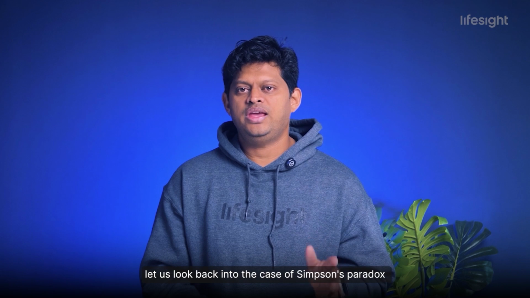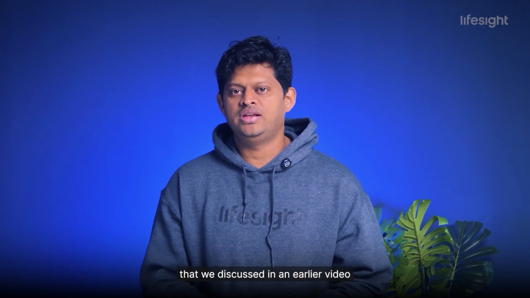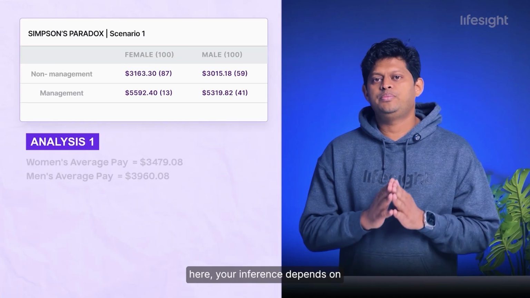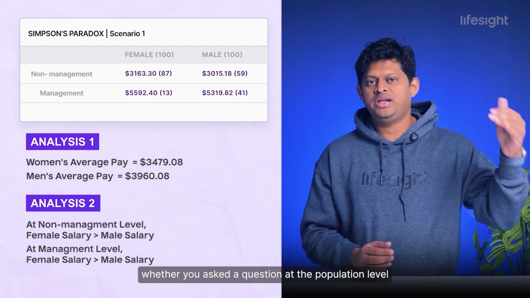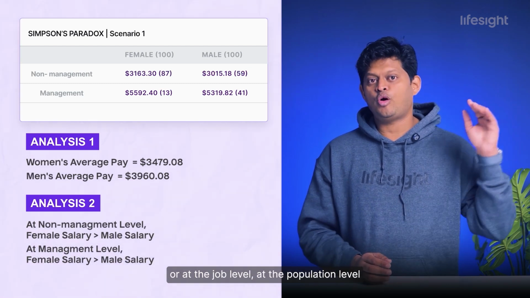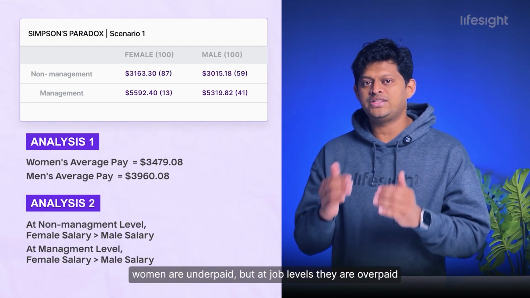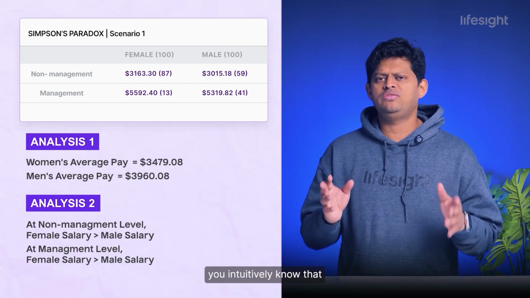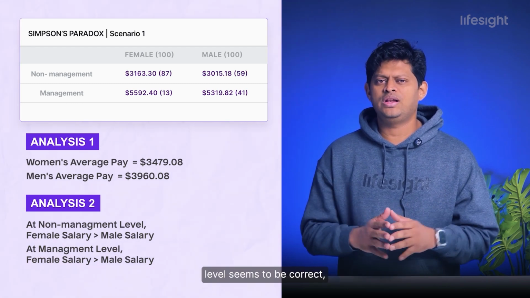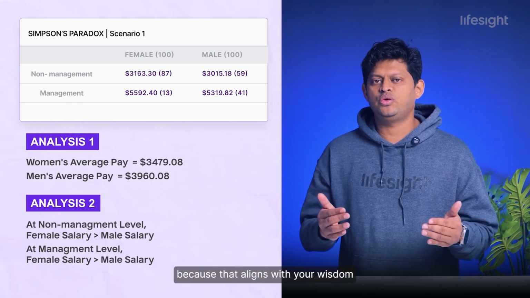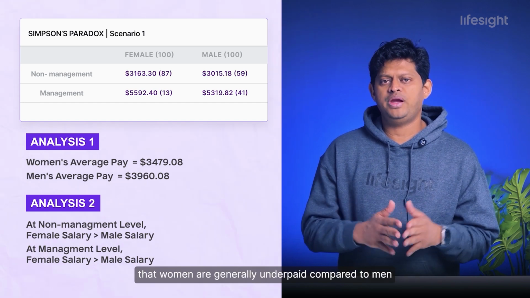Let us look back into the case of Simpson's paradox that we discussed in an earlier video. Here, your inference depends on whether you ask the question at the population level or at the job level. At the population level, women are underpaid, but at job levels, they are overpaid. You intuitively know that asking the question at the population level seems to be correct because that aligns with your wisdom that women are generally underpaid compared to men.